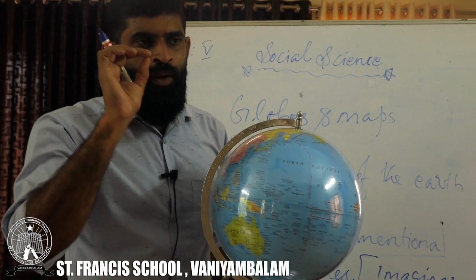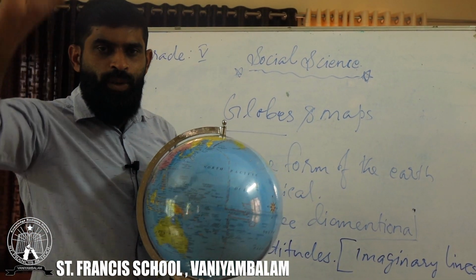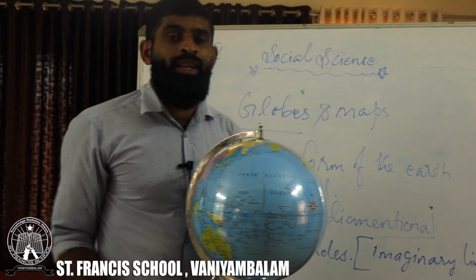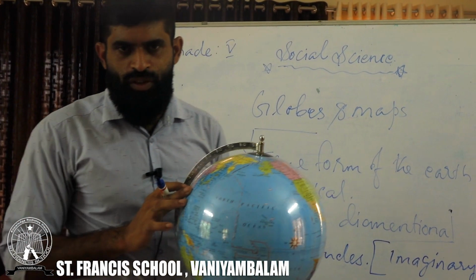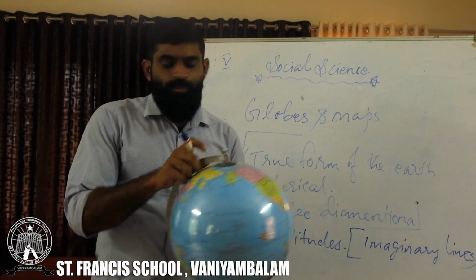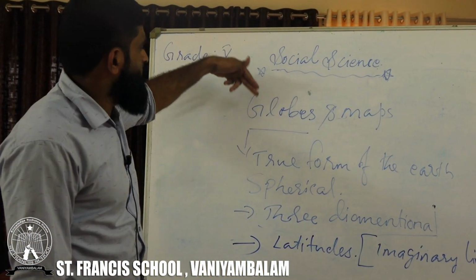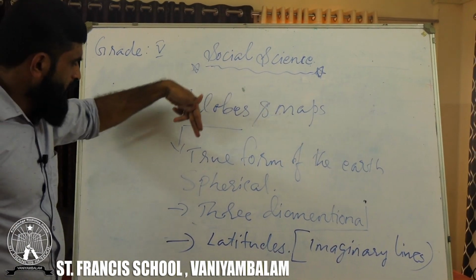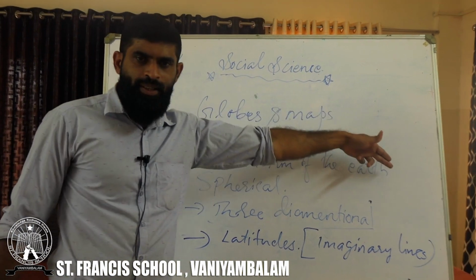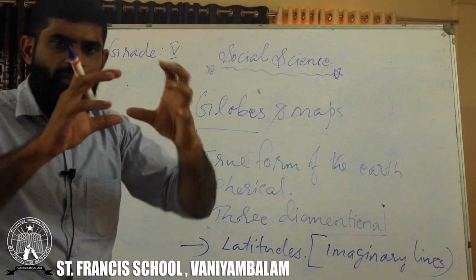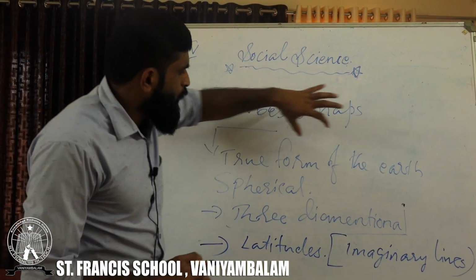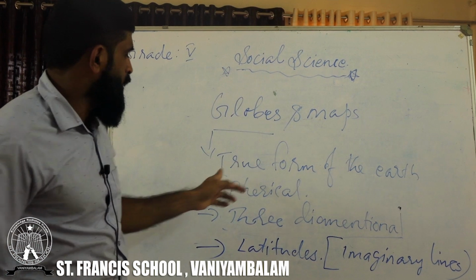We will learn first about latitude and later we will get an idea about longitudes. I hope it is clear. Once again, our chapter is globes and maps. Globe means the true form of the earth, the miniature form of the earth.